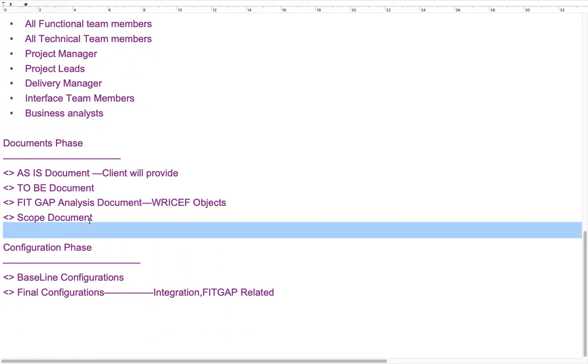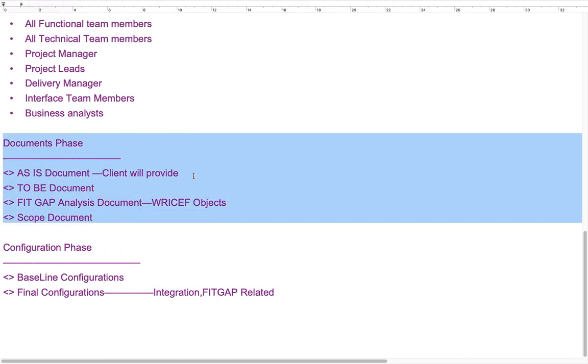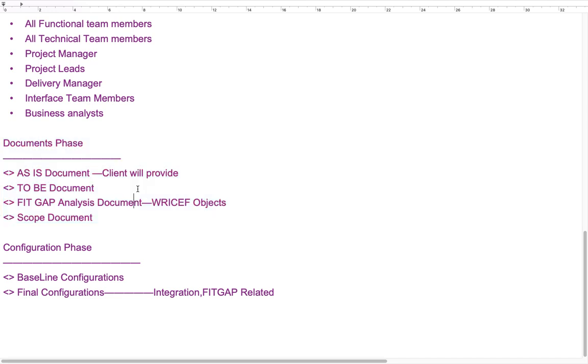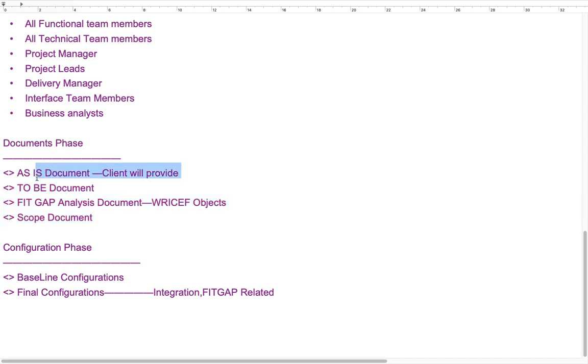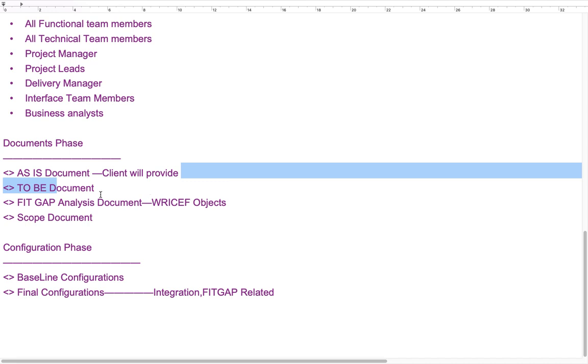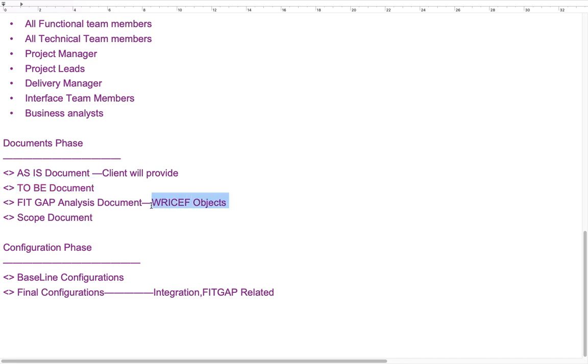You can say to the interviewer, I was involved in the preparation of documents, and based on the AS-IS document, I prepared the fit-gap and scope document. The AS-IS document will be provided by the client, and we have to set up several calls, meetings and emails with them; then only we get the business information. After that, I prepared the SAP document called the to-be document. I analyzed the business and found some fit-gap related items like RICEFW objects, and some customization things we have to perform.